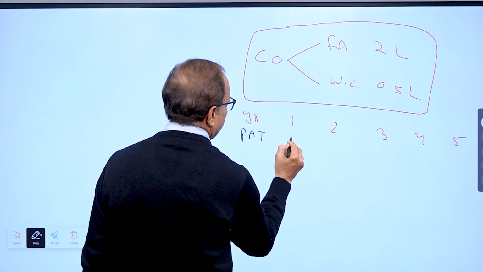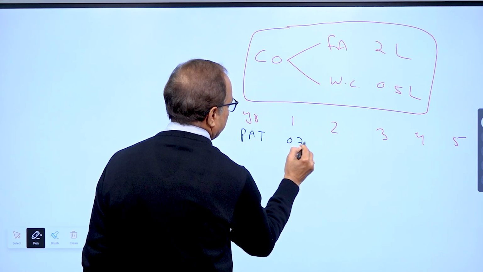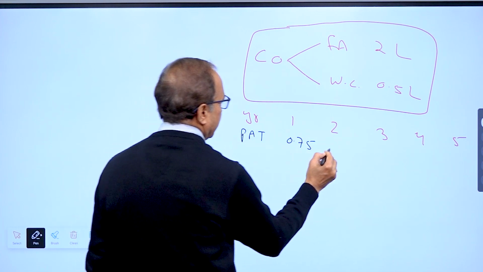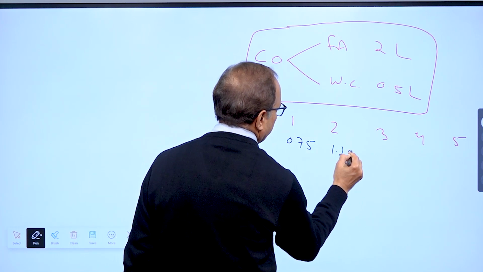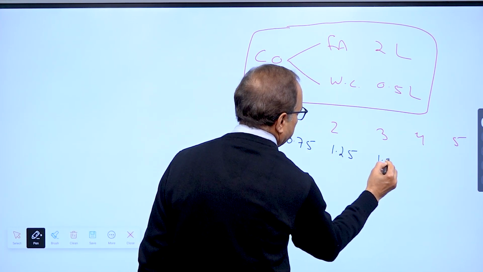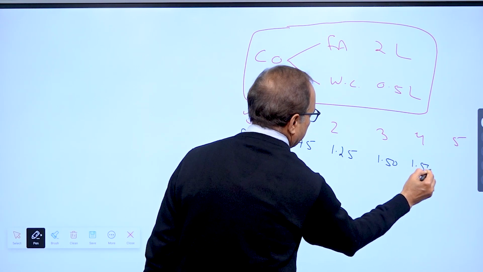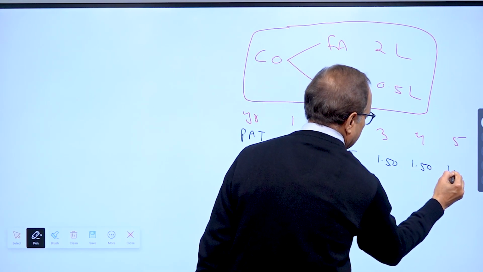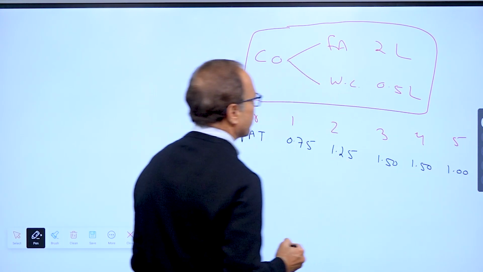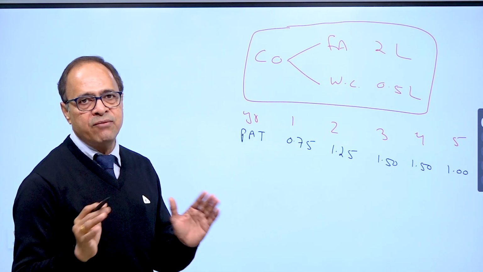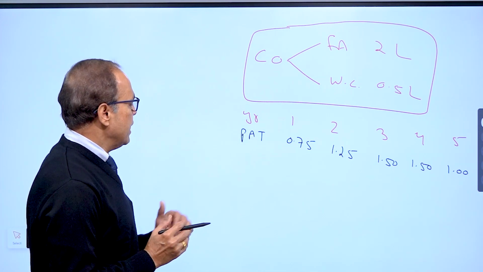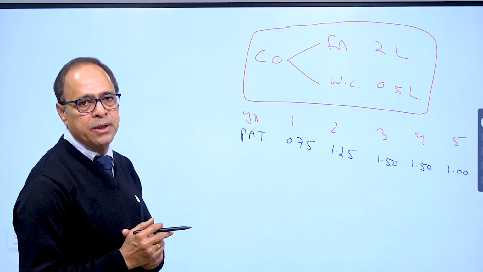Profit after tax year on year will be like this: 0.75 lakhs, 1.25 lakh, 1.5 lakh, 1.5 lakh, and 1 lakh. All the values are in lakhs. There is no salvage value. Calculate ARR and payback period.